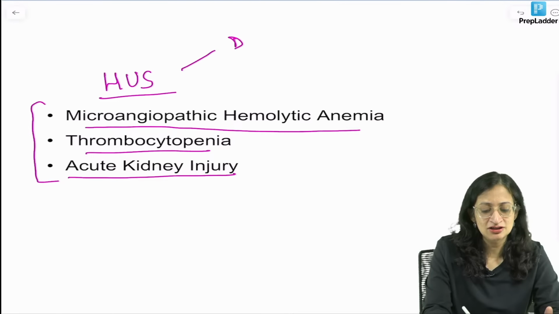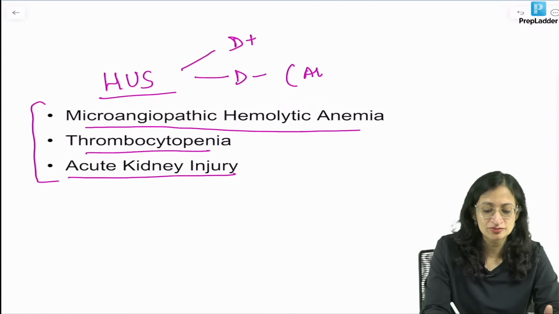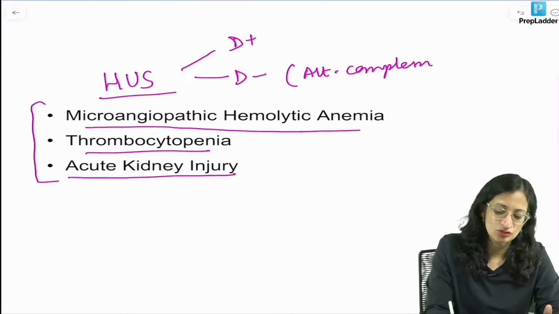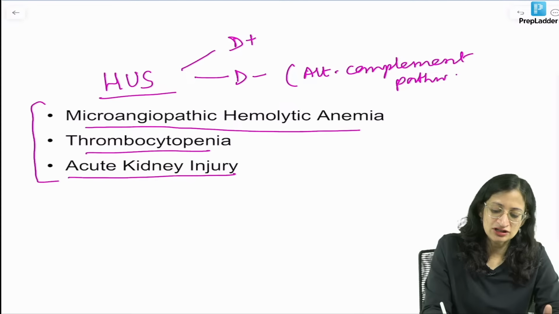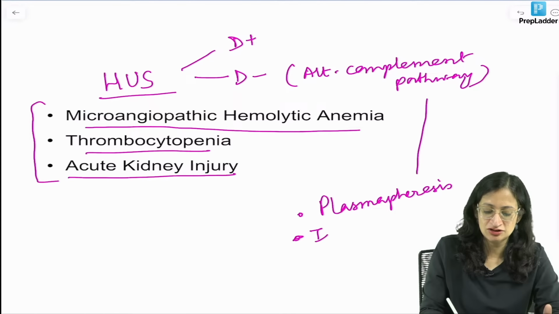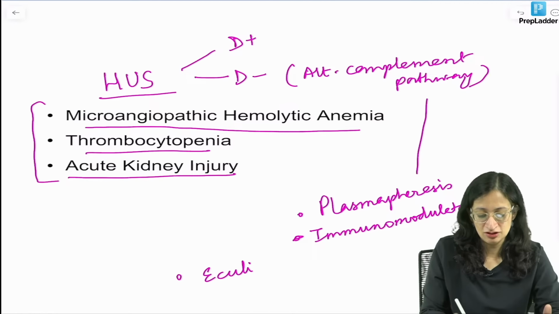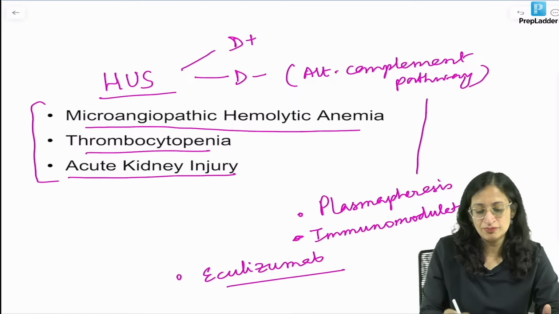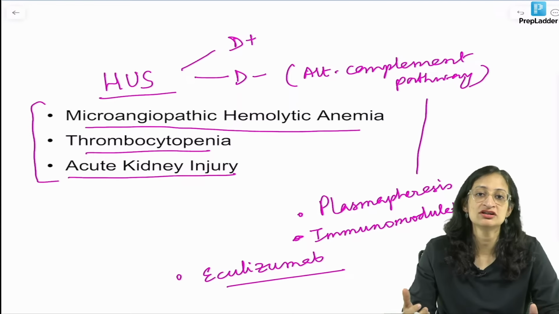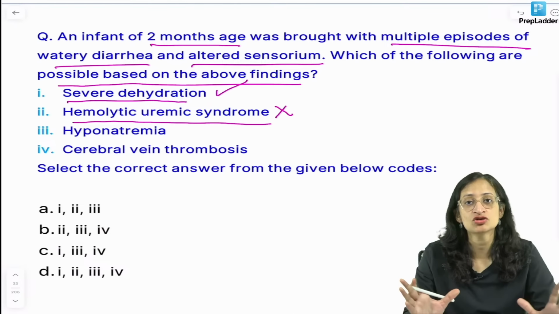Now, it can be either D plus HUS, which follows diarrhea, or classical HUS. It can be D minus HUS, which is due to problems in the alternate complement pathway. Okay, alternate complement pathway. So, D minus HUS, especially for the treatment, we use plasmapheresis or plasma exchanges. Okay, you can use immunosuppressive agents, immunomodulators. And a new drug which can be used is eculizumab, the terminal complement complex forming inhibitor. So, eculizumab can also be used, right? And of course, in HUS and peripheral smear, you get schistocytes or broken RBCs.